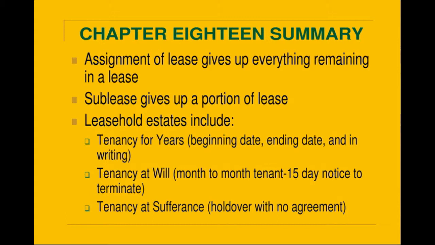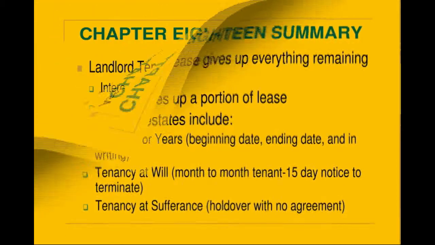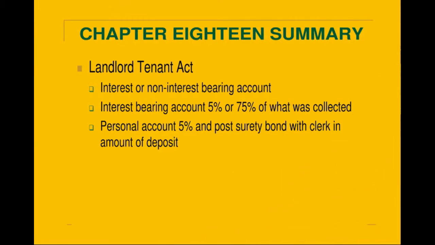A tenancy at will, a good example is a month-to-month tenant with a 15-day notice of termination. Remember, in a tenancy at will, one of those components of the tenancy for years is missing. A tenant at sufferance is simply a holdover. Termination can be immediate. The Landlord-Tenant Act.